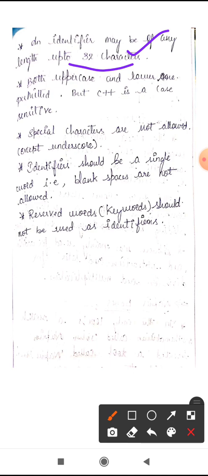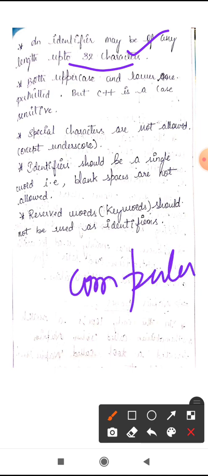Special characters are not allowed. Identifiers must be a single word, that is, there should be no spaces between them. For example, if I write computer as one identifier, there should not be a space in it.